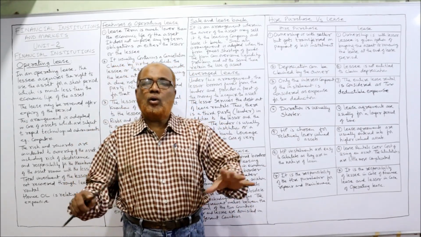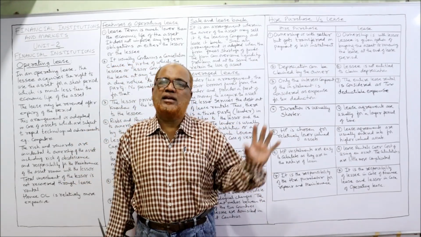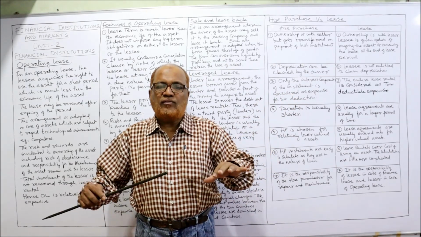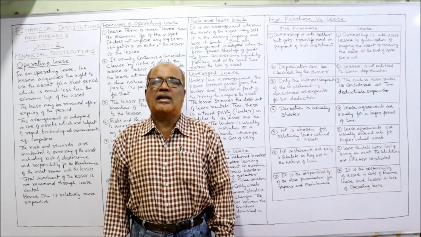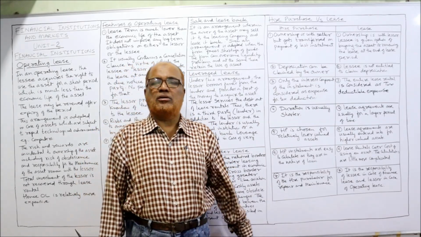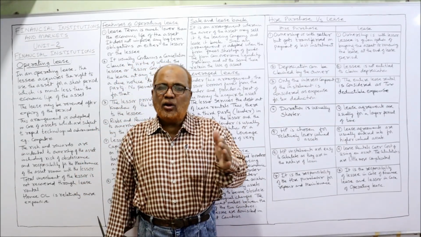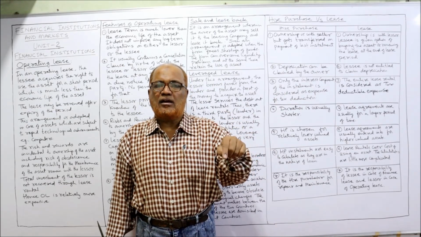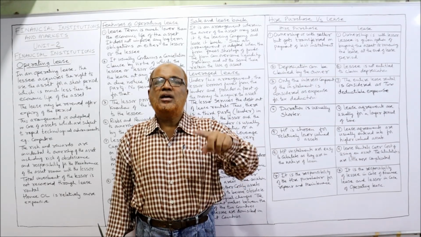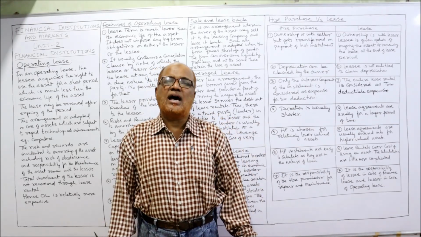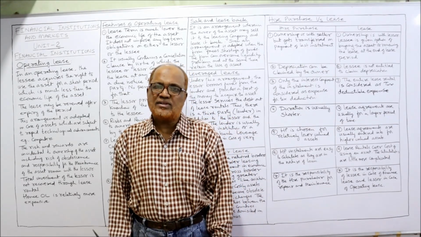Now, the owner is always the lessor in case of lease. In case of lease, the lessor will only give the possession of the asset to the lessee and gives the option that at the end of the lease period, either the lessee can purchase the asset or he can renew the lease agreement. That is the first difference.